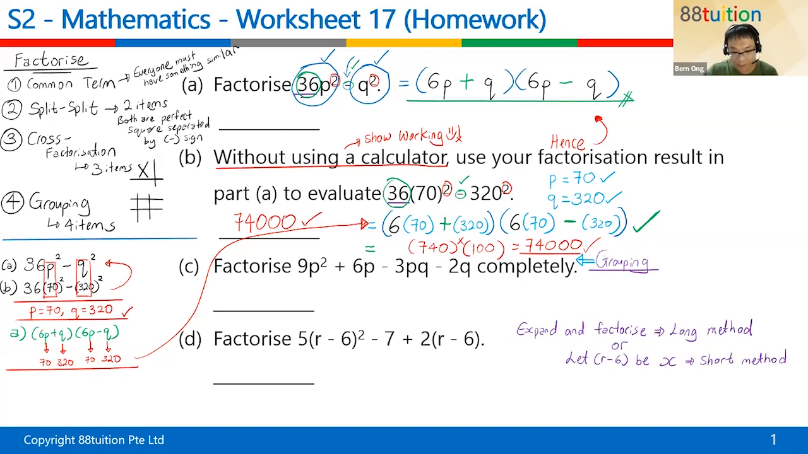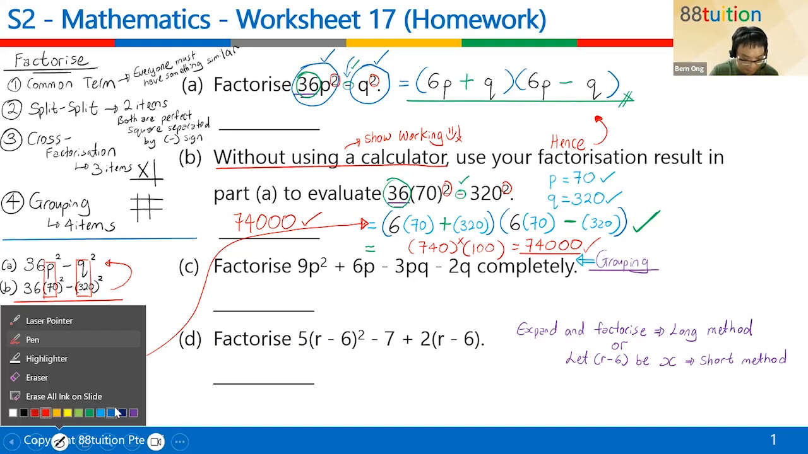And the last step, children, just press your calculator, 36 open bracket 70 close bracket, square, minus 320, bam, answer. What do you get? Exactly, 74000. So my calculator tells me that it's the correct answer. So this is actually using something called splitting two items to help me to assist in part B.